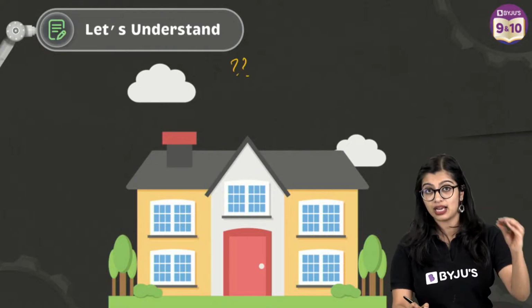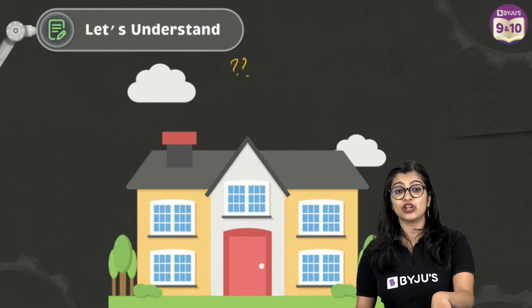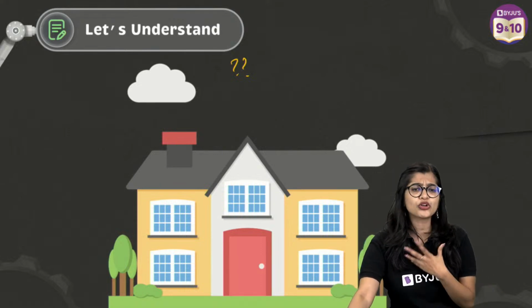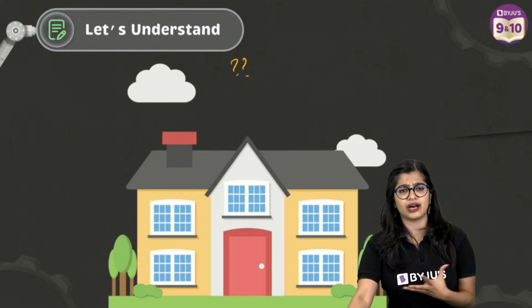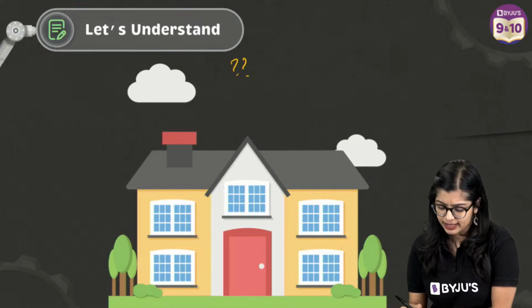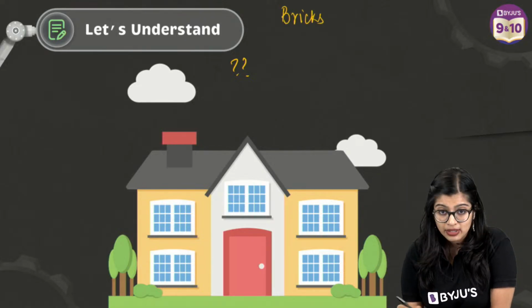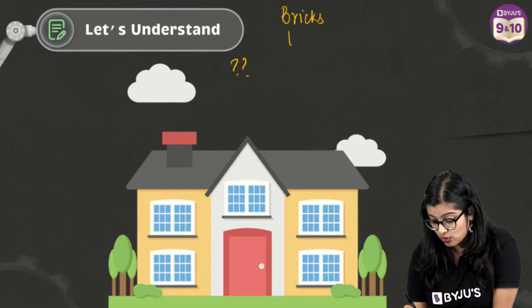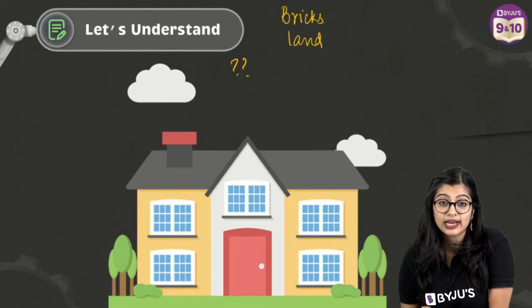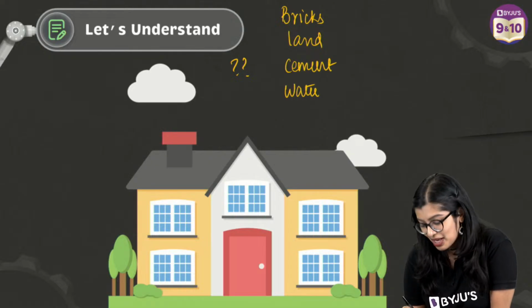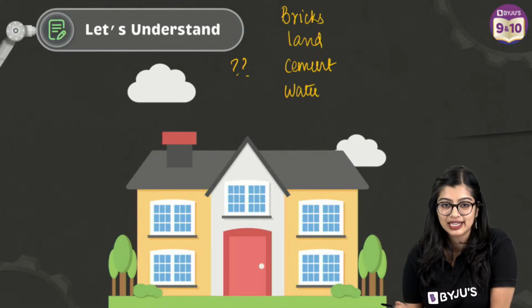Can you tell me in the live chat? And for students watching this video later, you can think about it. You can list it down in your notebook as to what all would we require to build a house. Many of you are saying, ma'am, bricks. Okay, I'm going to list this down. So I can see there are bricks. I will require land. Very good. Then what do I need? I need cement. Yes. I need water. I need money. Yeah, of course I need money.